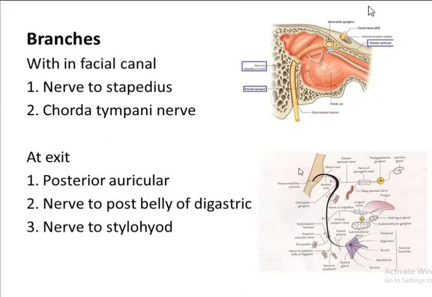Then it also gives a branch to supply the posterior belly of the digastric muscle, and it also supplies the stylohyoid muscle. So all these are the branches immediately after its exit from the stylomastoid foramen: posterior auricular branch, nerve to posterior belly of digastric, and nerve to stylohyoid muscle.